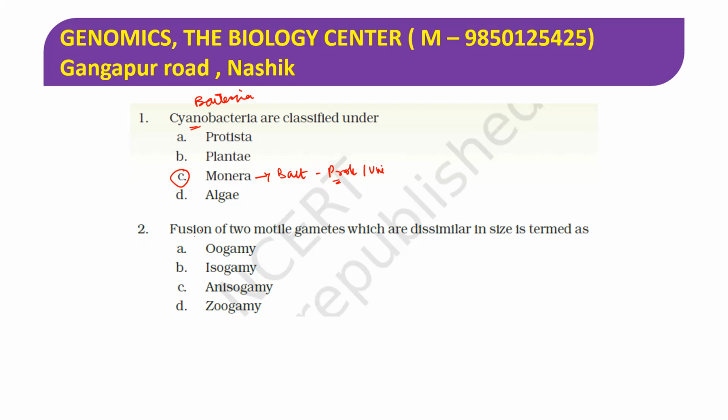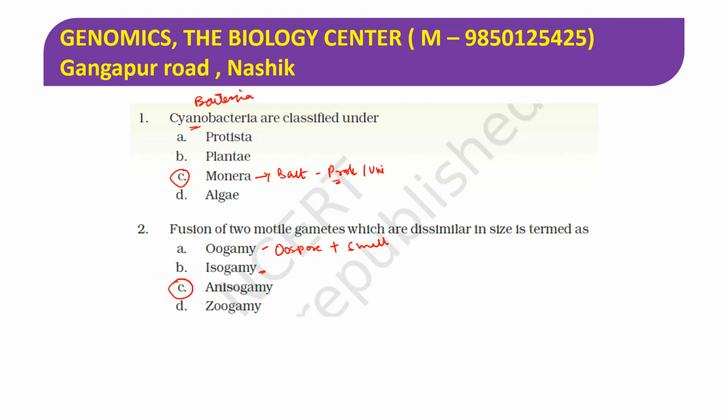Okay. Number 2, fusion of two motile gametes which are dissimilar in size is termed as anisogamy. Fusion of two gametes which are not the same in size is anisogamy. In oogamy, the bigger oospore is a female gamete, which fuses with the smaller male gamete.